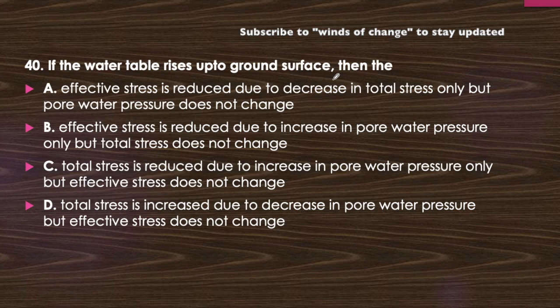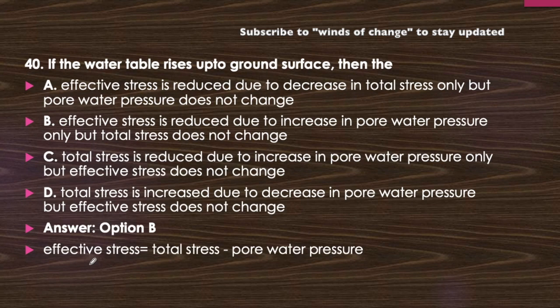This question was asked as the first question of this video also, related to this one only, with some difference in the question. If the water table comes to the surface, there will be change in effective stress. Effective stress will change due to pore water pressure, but the total stress will remain constant.